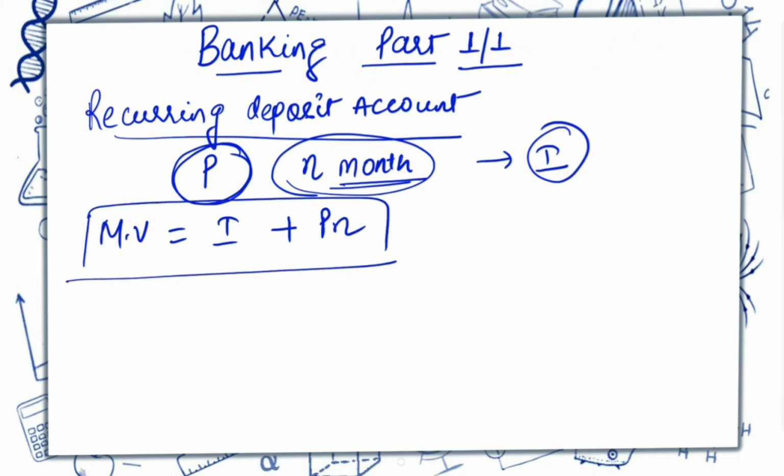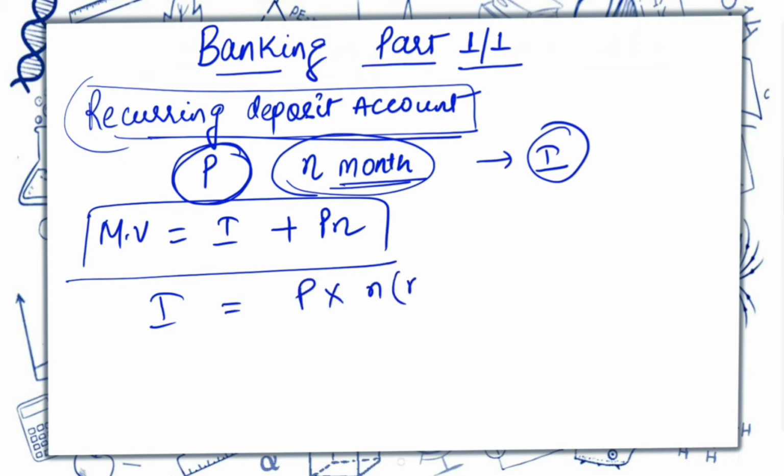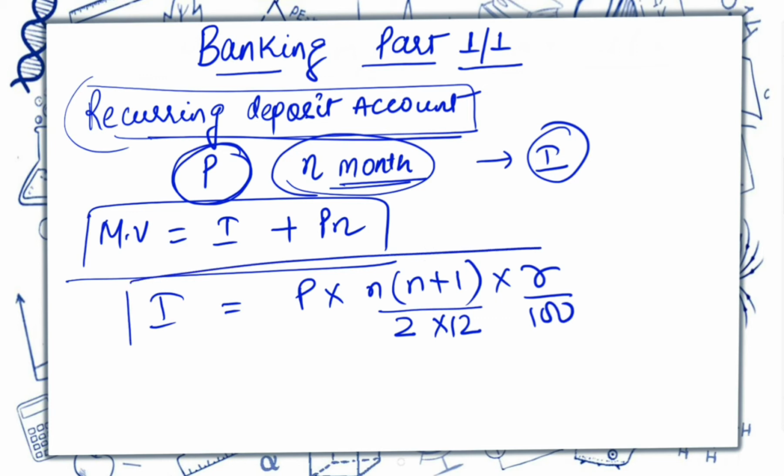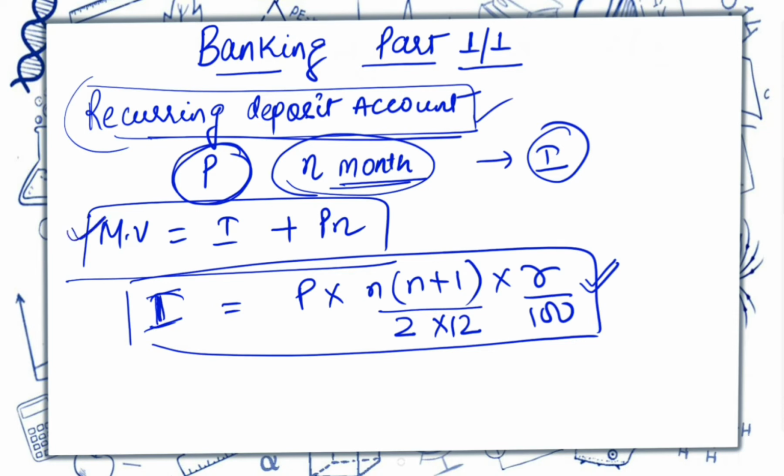Now the interest which we get in this recurring deposit account is calculated by the formula P into n, n plus 1 by 2 into 12 into r by 100. So this is how we calculate interest for this recurring deposit account, and then as we take out this interest we can find out the maturity value. Now we'll see certain questions related to this concept.